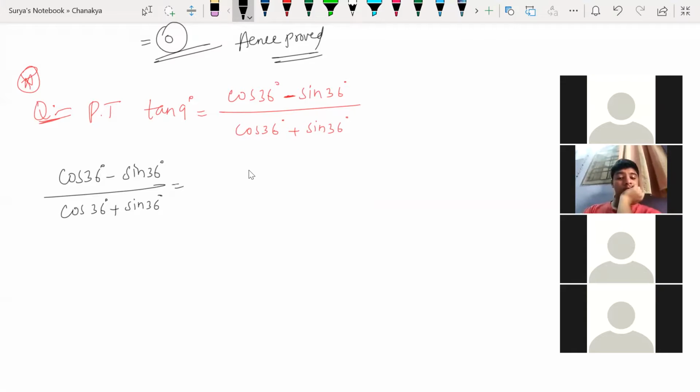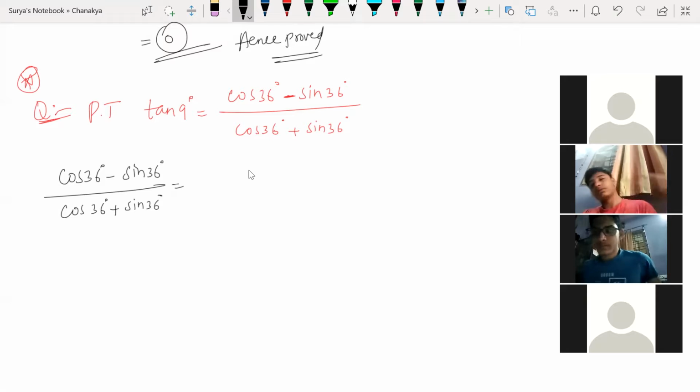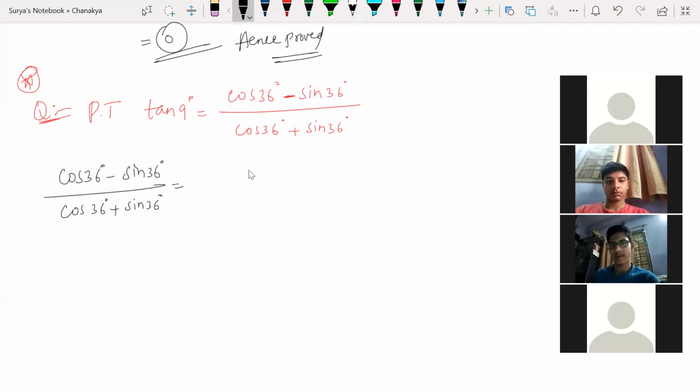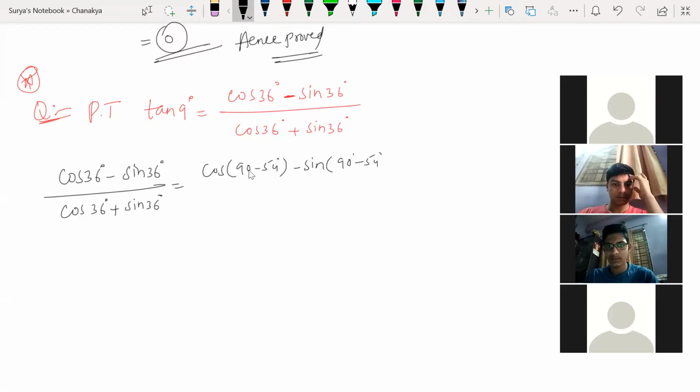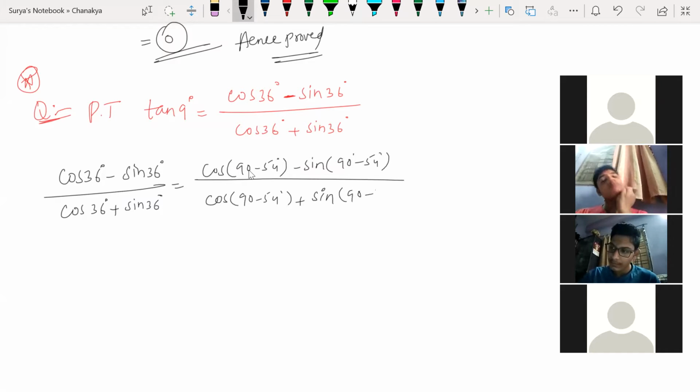Shall I give? So 90 minus. Can I write 90 minus something? So can I write this as cos 90 minus 54 minus sin 90 minus 54, all divided by cos 90 minus 54 plus sin 90 minus 54.